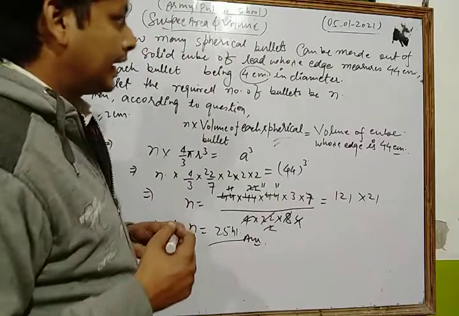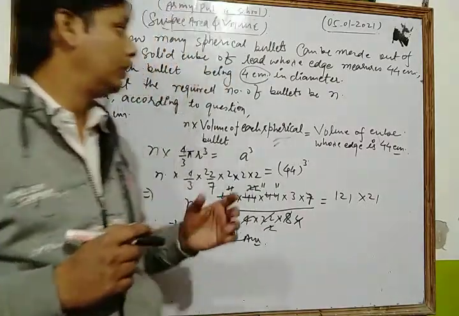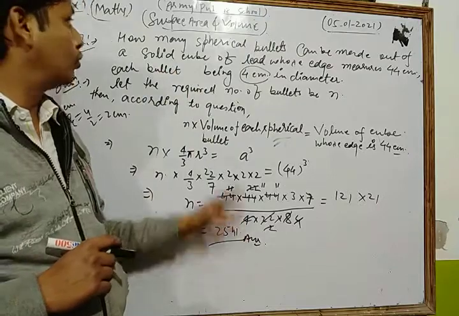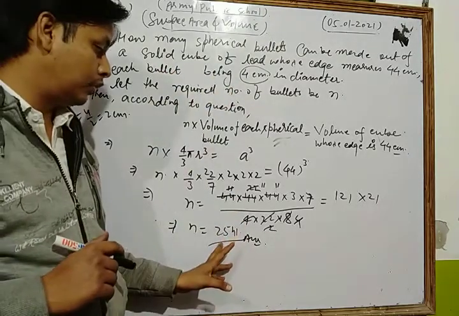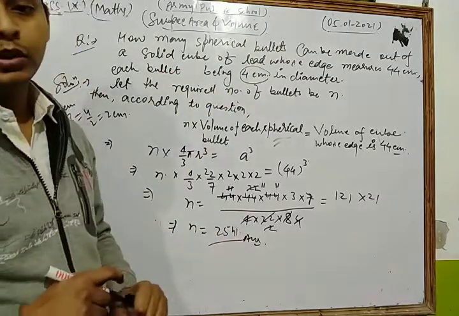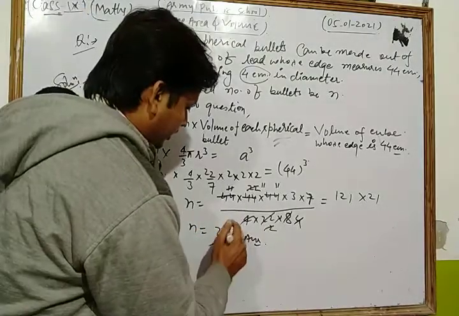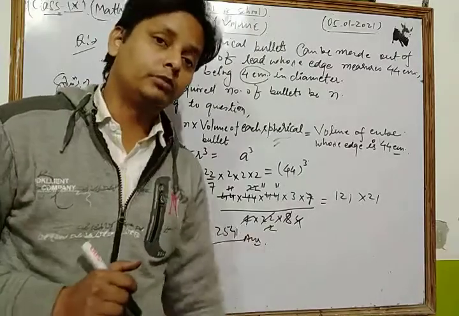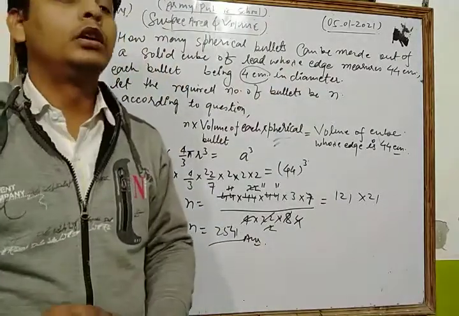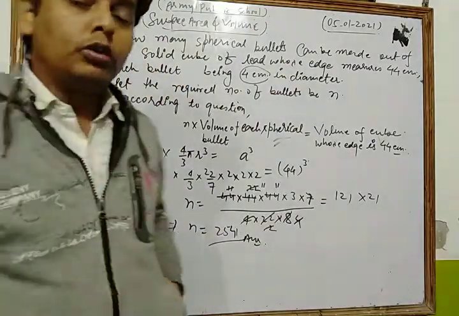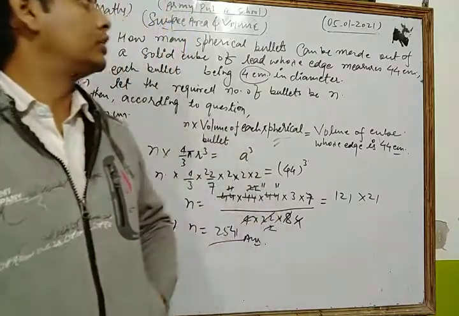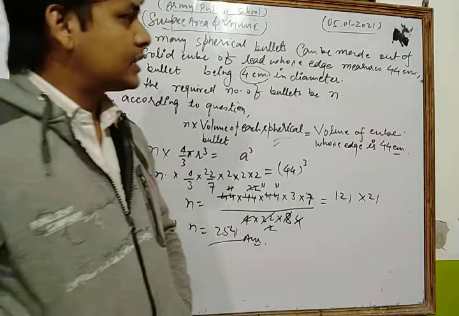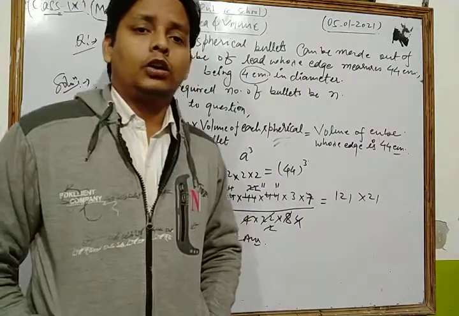Hence, we can say that the number of spherical bullets that can be made out of the solid is 2541. So 2541 bullets can be made out of a solid cube whose edge measures 44 centimeter. So this is the concept of this question.